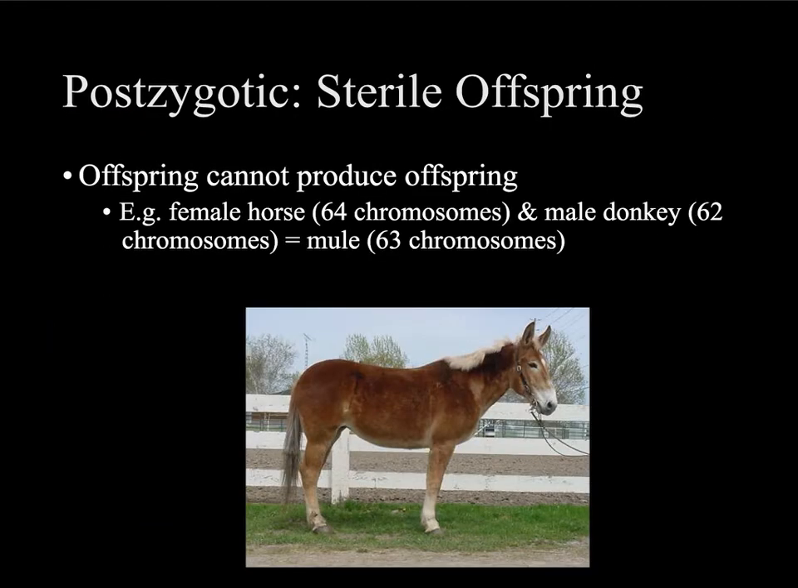Another example of postzygotic isolation is when the offspring are sterile. Best example of this would be mules. A female horse has 64 chromosomes. A male donkey has 62 chromosomes. They can reproduce, and what you end up with is a mule. A mule has 63 chromosomes. It's a great farm animal, does a lot of wonderful things, transports people around, so very functional. That's why people like mules. But mules cannot reproduce themselves due to their odd chromosome number.